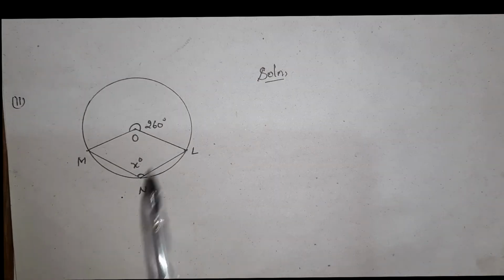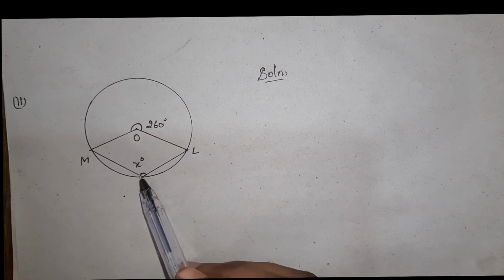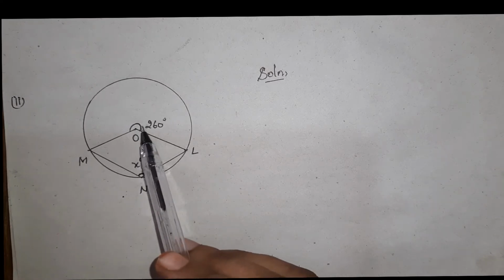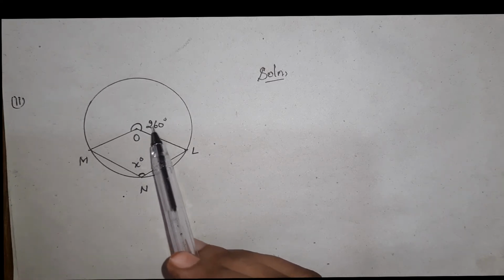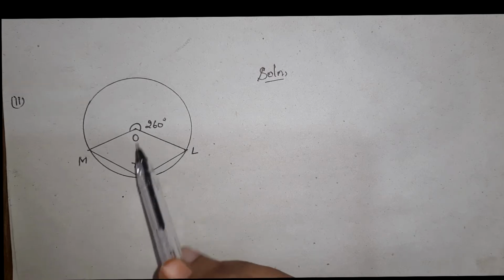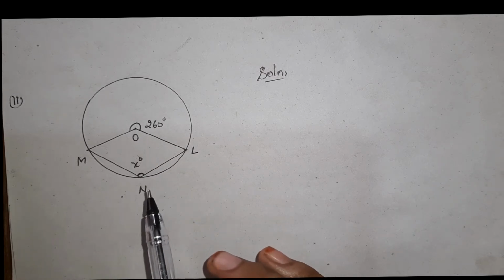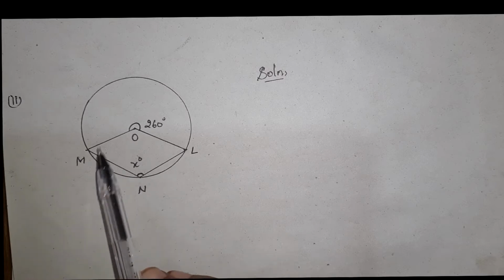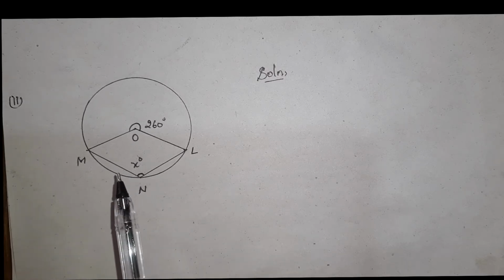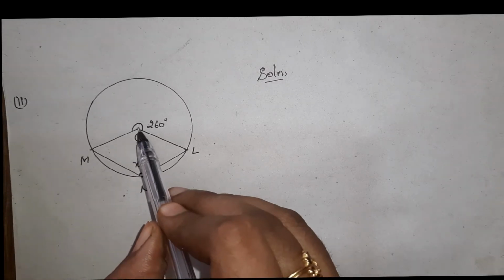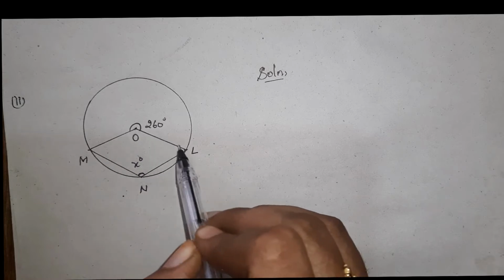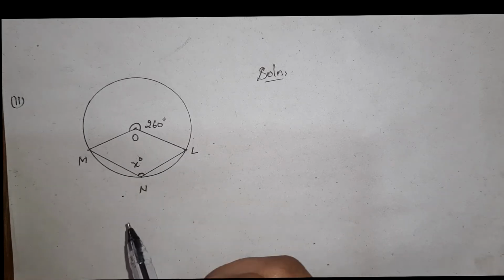Second part. We have to find out the value of x. This is the x value. The known angle is 260 degrees, and this is the unknown angle. Here also we are going to apply the same theorem. What does the theorem tell? The angle subtended by the center. So this is the center, and this is the angle subtended by the center.